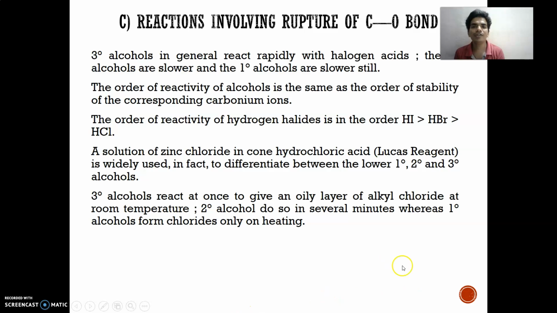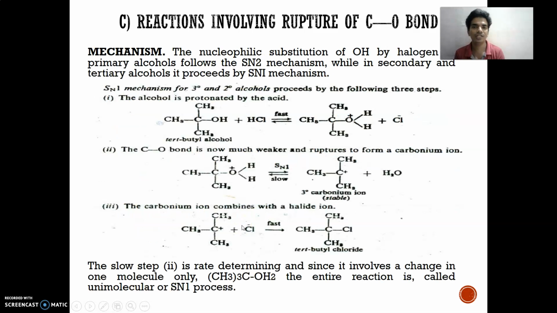The order of reactivity of hydrogen halides is hydrogen iodide, then hydrogen bromide and hydrogen chloride. In this case the solution of zinc chloride in concentrated hydrochloric acid, that is Lucas reagent, is widely used to distinguish between lower primary, secondary and tertiary alcohols. Tertiary alcohol reacts at once to give an oily layer of alkyl chloride at room temperature. Secondary does so in several minutes, whereas primary alcohol forms a chloride only on heating. So these are the different criteria for formation of this particular compound.